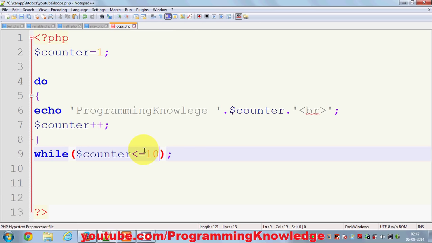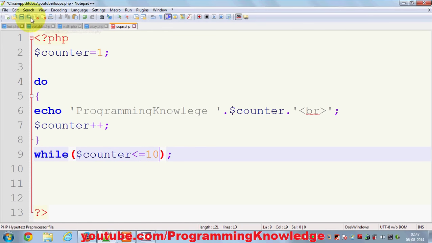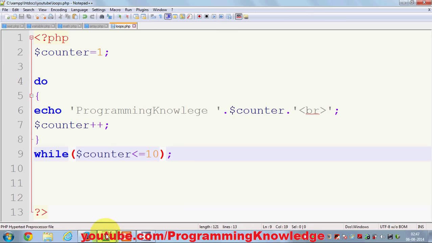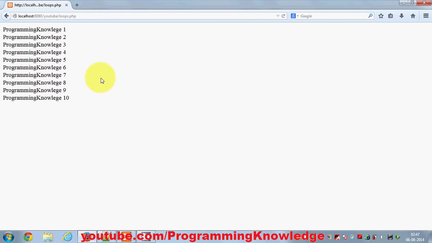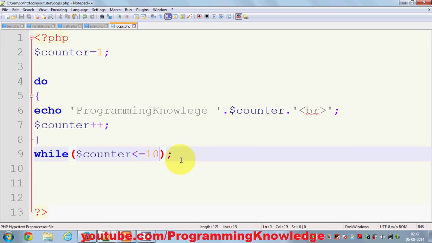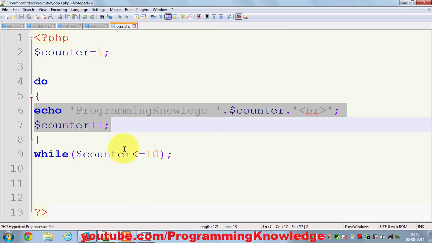It will execute your code and then check the condition, and if this is 10 and once again you run it, it will execute it like this. Okay, so remember this, whenever you want to check the condition first, use while loop, and whenever you want to perform your code at least once before checking the condition, use do while loop.